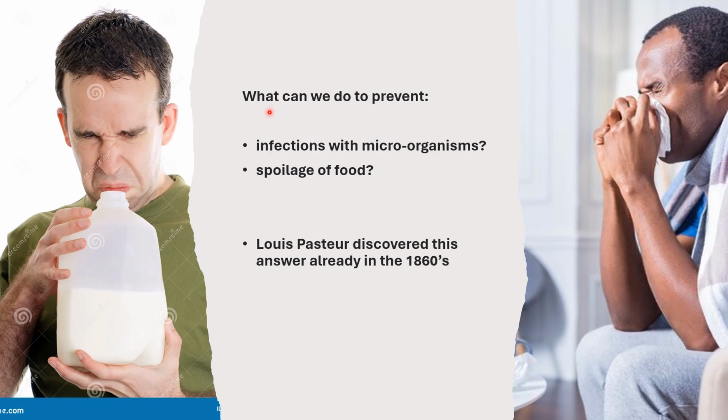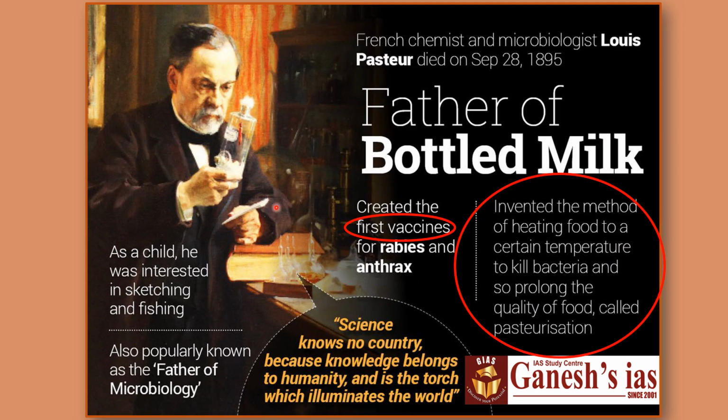Now, the question is, can we prevent these things from happening? How can we prevent infections with microorganisms or the spoilage of food? Now, Louis Pasteur, he was a scientist, and he already discovered this answer in the 1860s. He's very well known for the process of pasteurization.